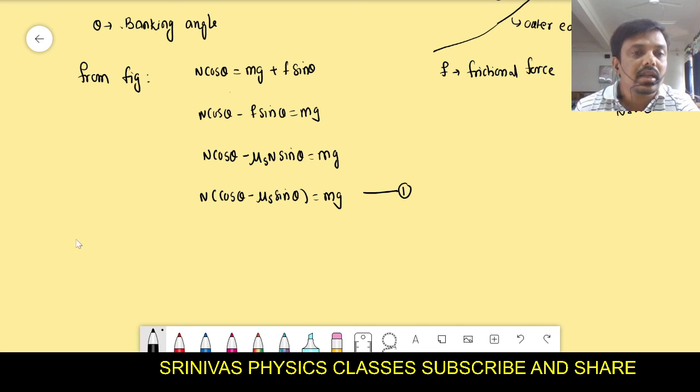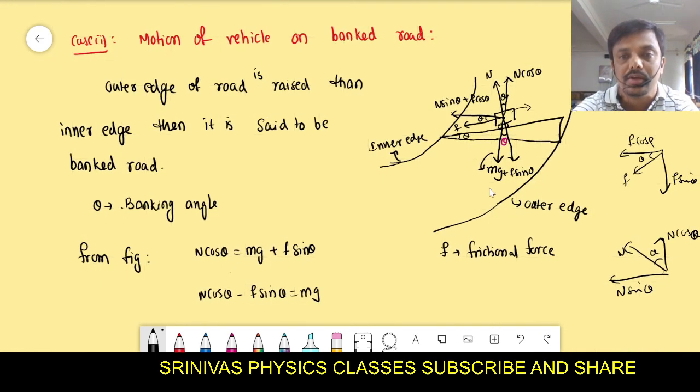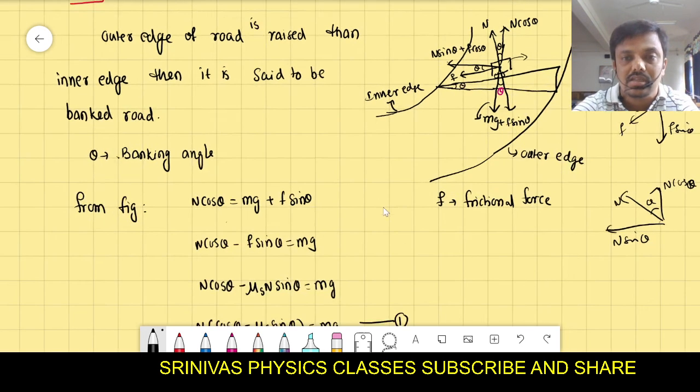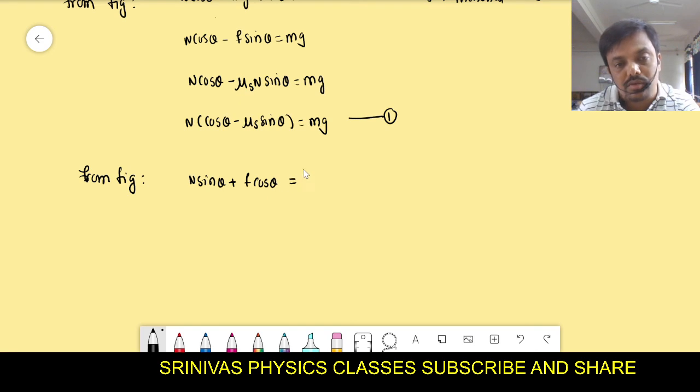Okay, and the next from the figure, one more point we write, which will act like centripetal force. Listen very carefully: N sin theta plus f cos theta will act toward the center of the circle, and that will serve as centripetal force. That means N sin theta plus f cos theta equals centripetal force.